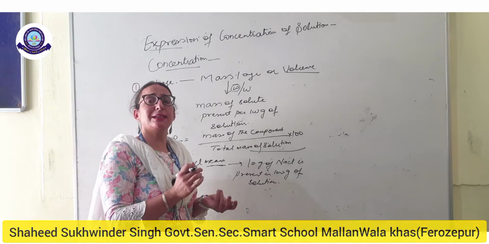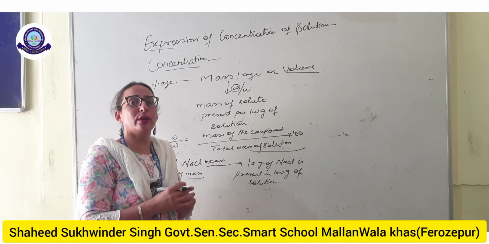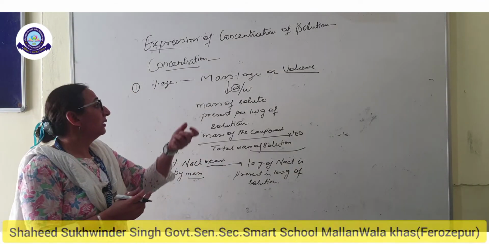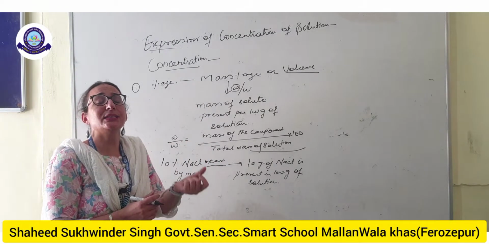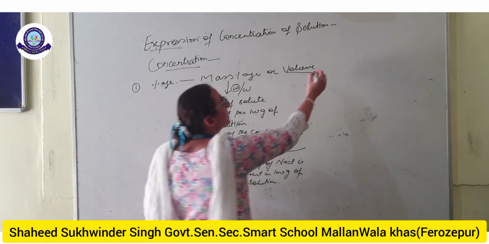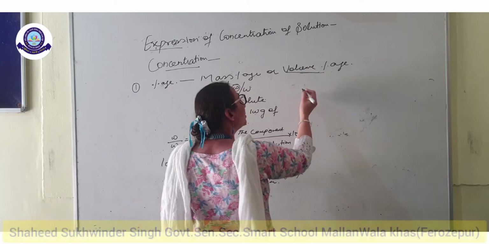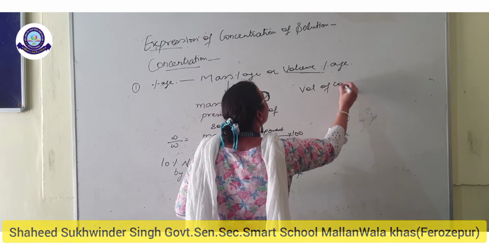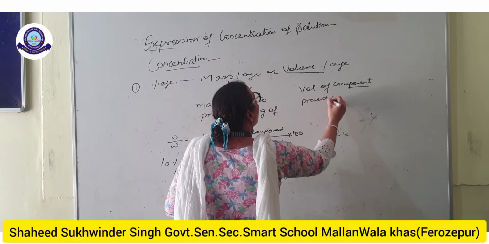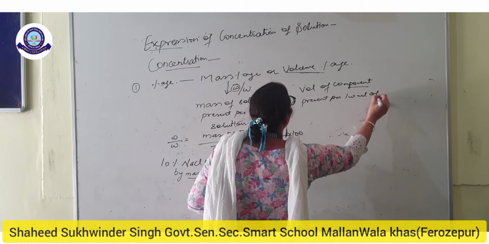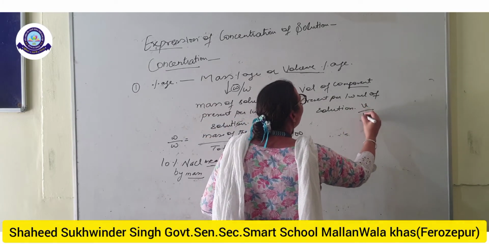But if the solute and solvent, or both the components of the solution, are present in the liquid form, then what is the method to express the concentration? The best method to express their concentration is by volume percentage. What is volume percentage? Volume of the component present per 100 milliliter of the solution, designated as V upon V.